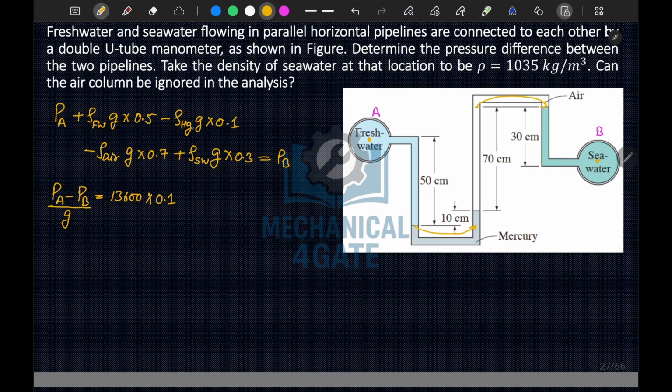Now this is a negative term, this will become positive, that is rho air, your 1.2 times 0.7.